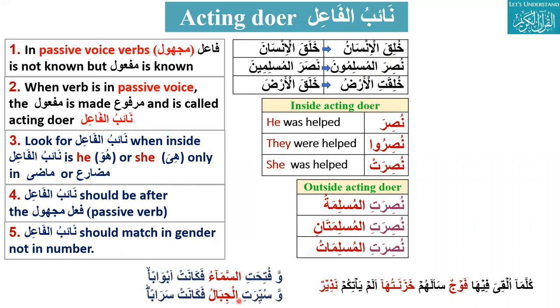Okay. Can you please take the first part of that? Wasuyiratil jibalu. So suyirat is in passive voice and al-jibalu is marfu. Al-jibal, mountains, and suyirat, moved.